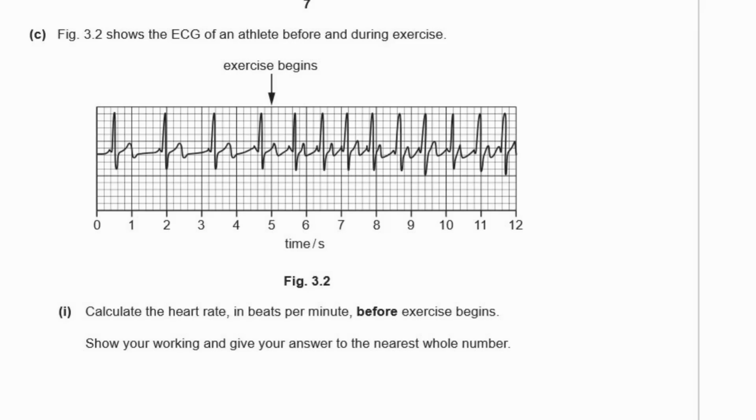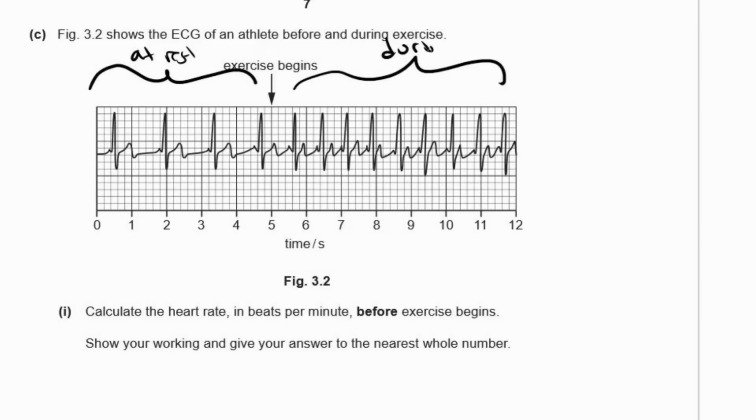C. Figure 3.2 shows the ECG of an athlete before and during exercise. So this is at rest, so before exercise, and this is during exercise. It's not after exercise, it's during exercise. All right, 1. Calculate the heart rate in beats per minute before exercise begins. Show your working and give your answer to the nearest whole number. That's something that's often missed for these things.